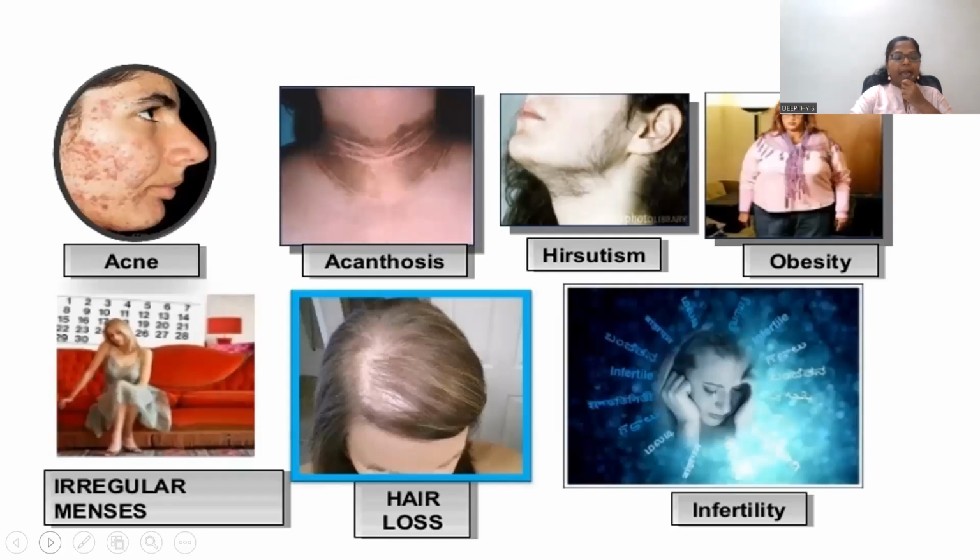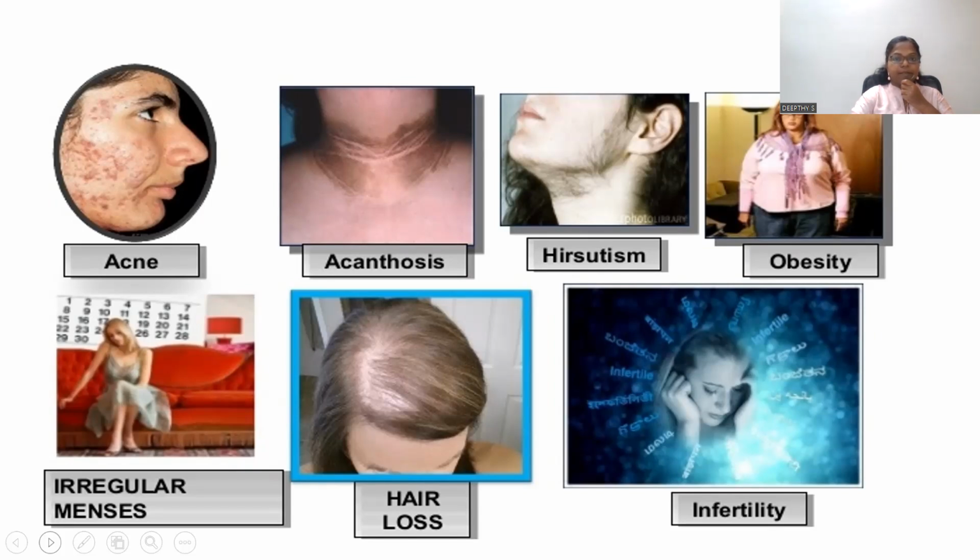First one we can see acne. In the second picture, we can see acanthosis nigricans. These result from hyperandrogenism. In acanthosis nigricans, the skin is thickened and becomes gray, darkened. It is usually present over the nape of the neck, in the groin region, and in the axilla. Then hirsutism, hair growth at the chin, in the upper lip, etc. are seen. Then central obesity can be seen in cases of PCOS.